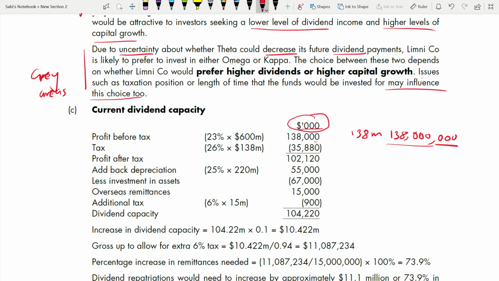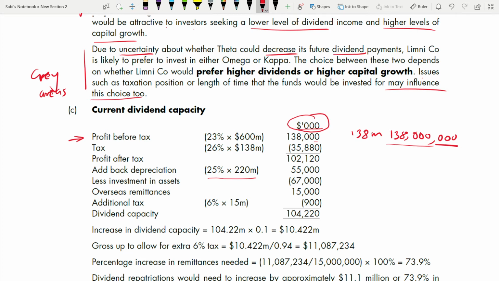Okay, now tax is 26% on that. And then after we get the profit after tax, we have to add back the depreciation. Why? Because they have told clearly that they have charged depreciation. Charged depreciation means on your profit before tax figure, depreciation is already deducted. And because depreciation is a non-cash item, you need to add it back with profit after tax.